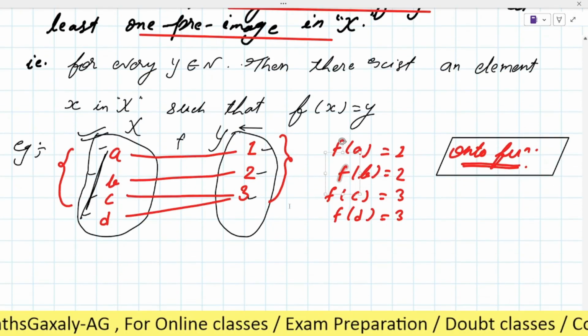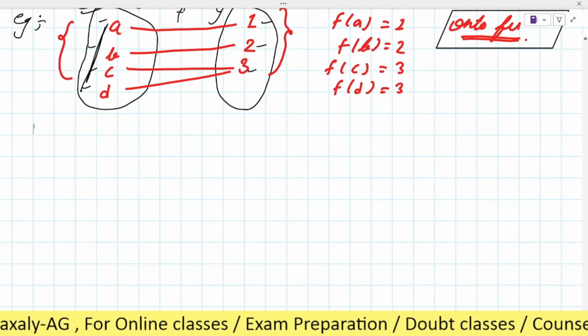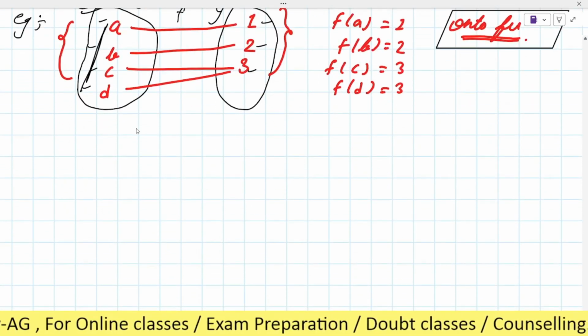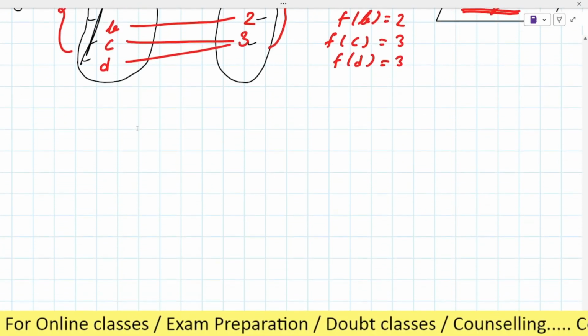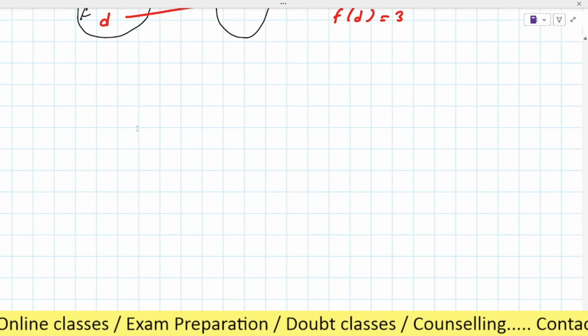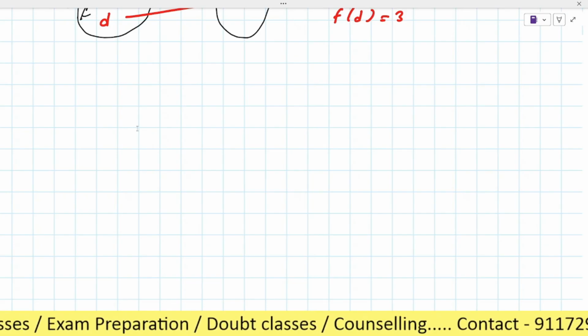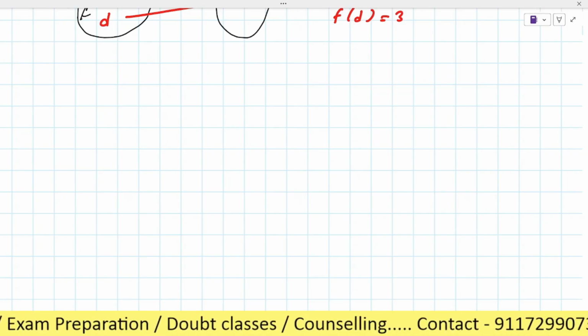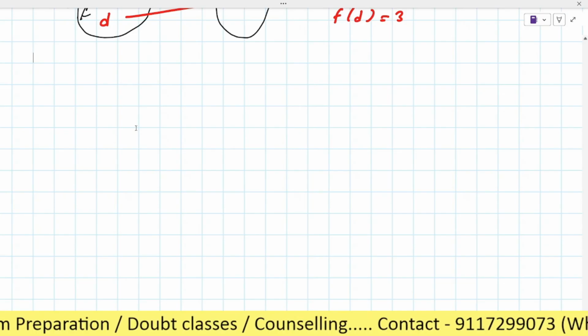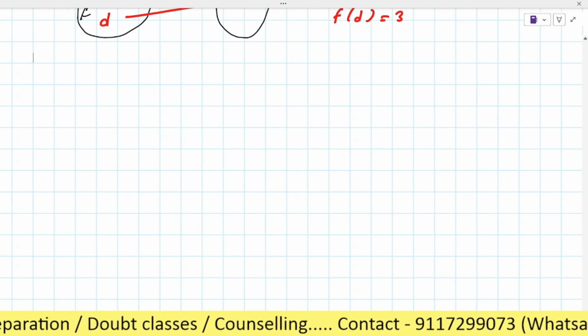Is it done? So is there any doubt in onto function or surjective function? Hello? Hello Akshat? Yes, sir. Is there any doubt? No doubt, sir. Okay.